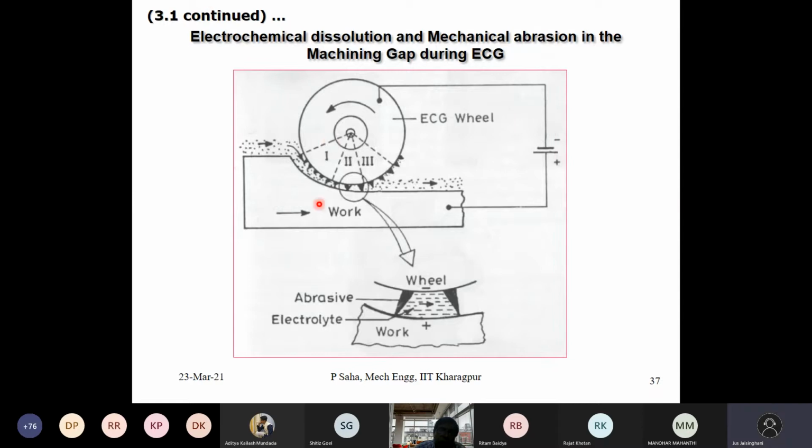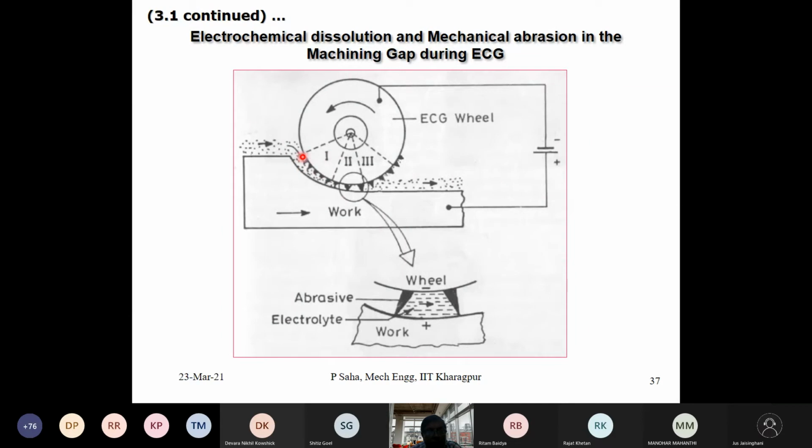Now, will there be mechanical contact? Mechanical contact is not on every location of the job. Out of the entire possible area, we have identified 3 positions: zone 1, zone 2, and zone 3. Zone 1 is basically where the wheel first encounters the job at the entry, and most of the material on the job will be removed during phase 1.